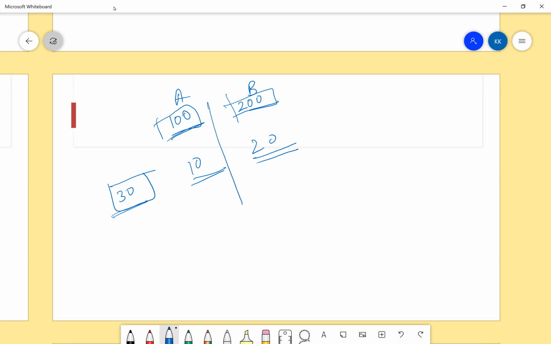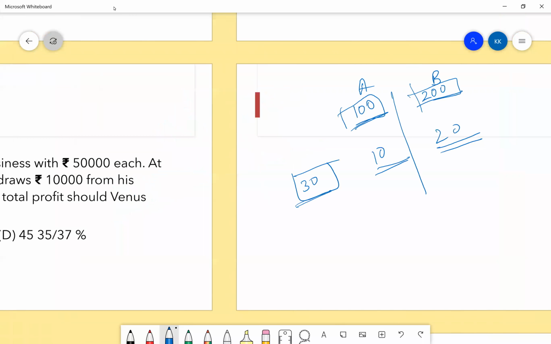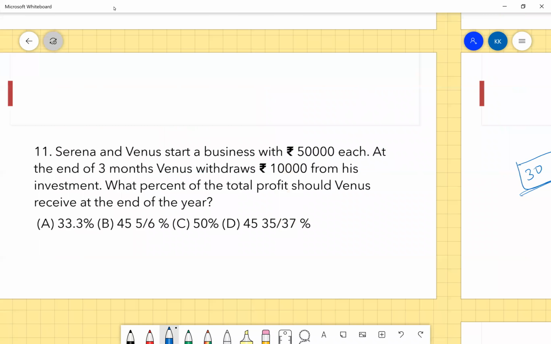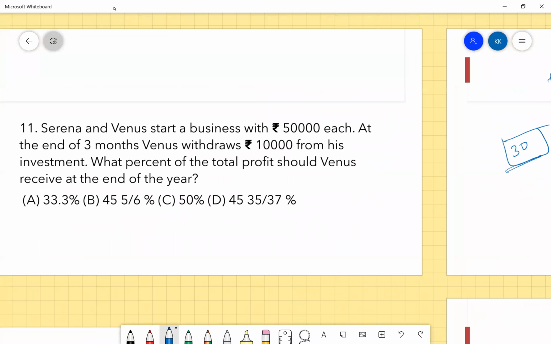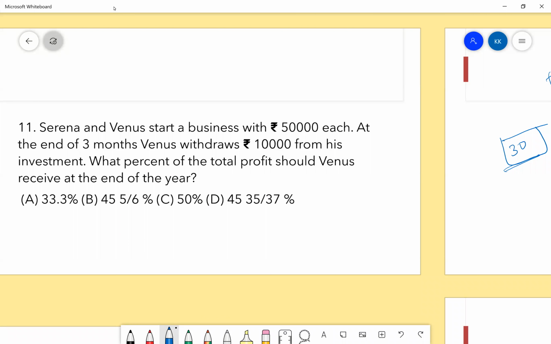That's it then. There was nothing else left. If that part is cleared, I don't think there's anything left to discuss. Now we have Serena and Williams. Yes, we need to find the ratios first. I mean, what ratios the investment is going in and how it should be divided.